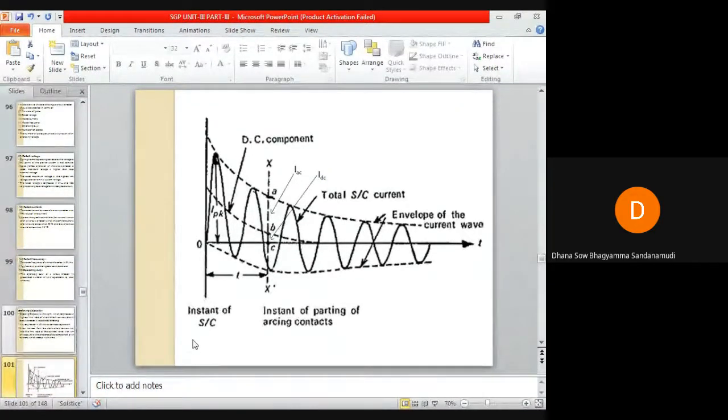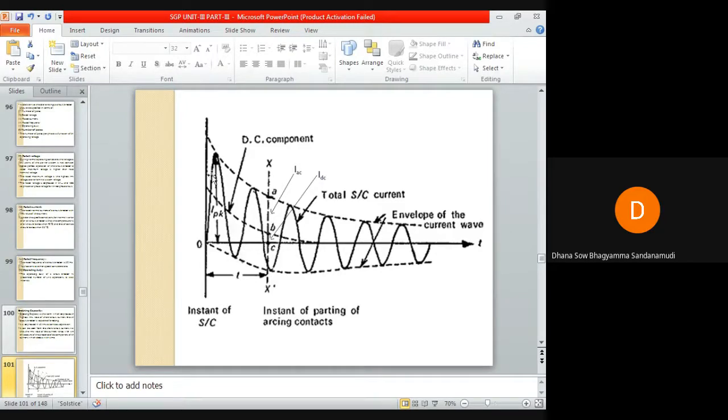It is observed that as soon as a fault occurs, at the instant of short circuit, the current becomes maximum. You can see here in this image, this is the instant of short circuit, and the current has become maximum. Immediately as soon as short circuit occurs, current becomes maximum. The current is approximately, let us assume, I peak. Later on, it is decaying.